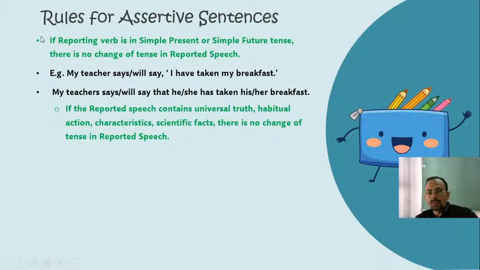In the first rule we found what? If the reporting verb is in present tense or future tense, then there is no change of tense in reported speech. And the second rule we have found that if the reported speech contains universal truth, habitual action, characteristics, scientific facts, then also there is no change of tense in reported speech. So let us find out.